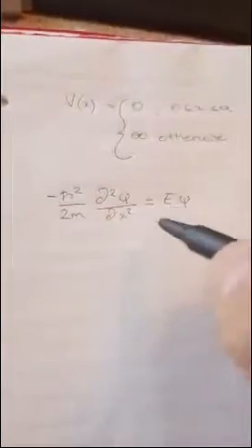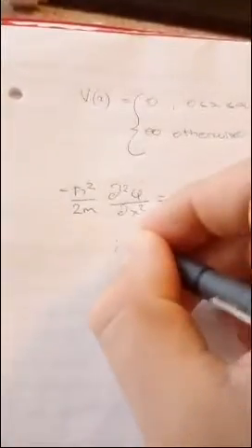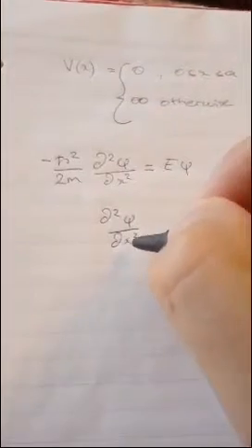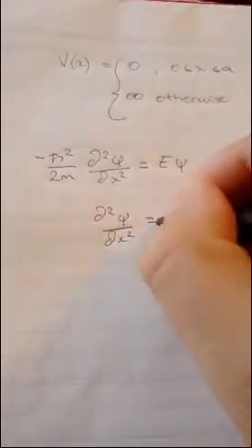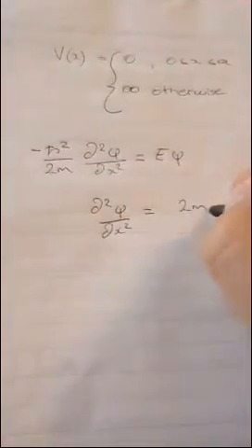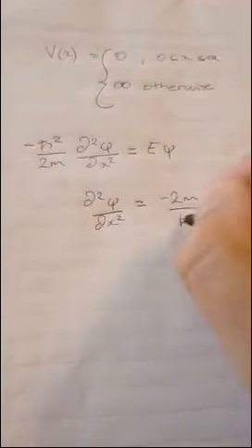Well, what does that mean? That means that the second derivative of the wave function with respect to x equals minus 2m over h bar squared, times energy, times the wave function.